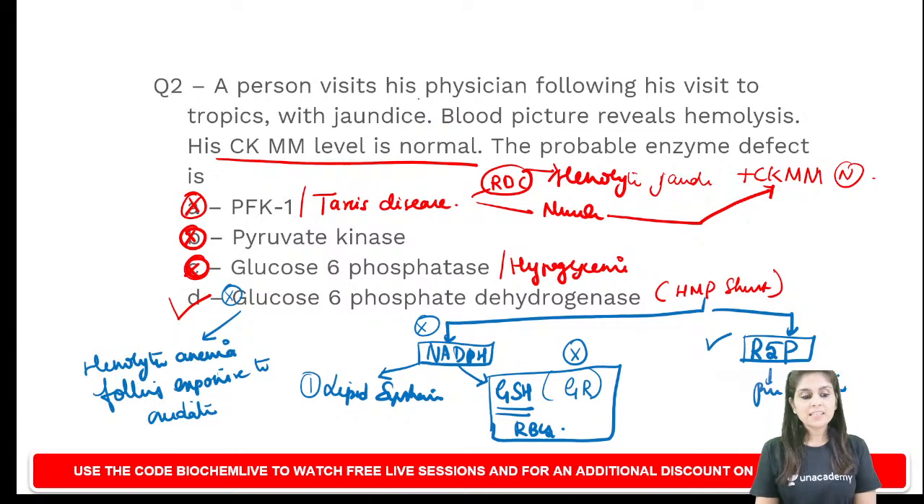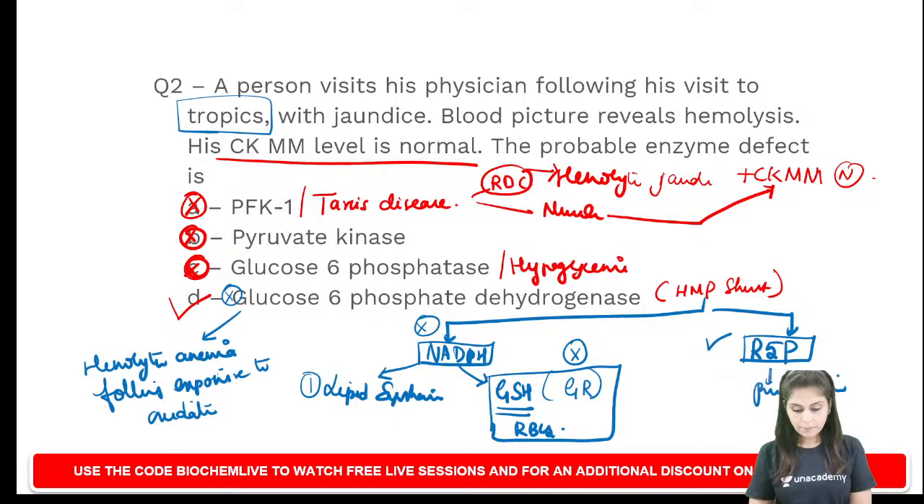So the clue that is given to you is that a person visits his physician following his visit to the tropics. Tropics are known for malaria. So the physician might have prescribed him an oral prophylactic drug for malaria, which is primaquine. And that would have initiated the hemolysis. Then he has presented with hemolytic jaundice.